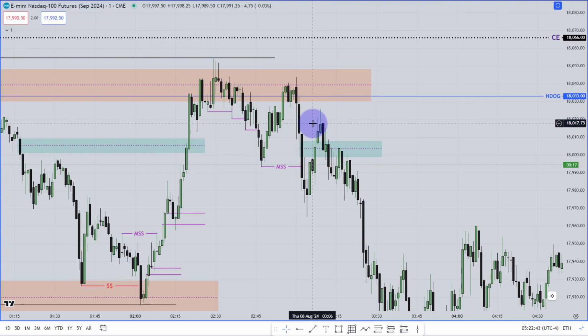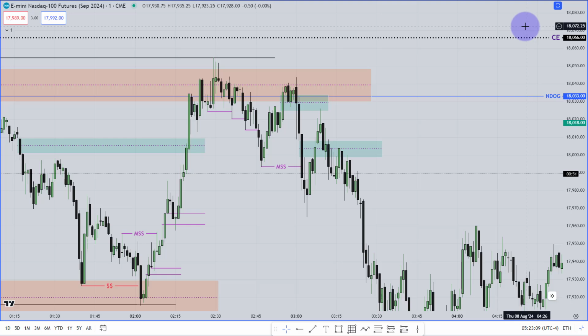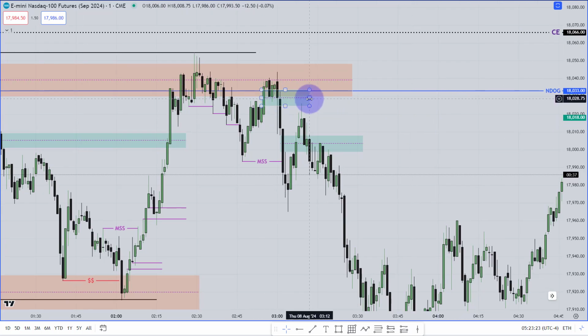Now, right now, ICT is providing 2024 mentorship, which I am also covering in the wizard version. Over there, we have learned about the inversion fair value gap. The high which has taken the liquidity, this is my inversion fair value gap. I'm just not going to explain the inversion fair value gap over here. If you are interested to understand it, then please watch this video. At the end of this video, I have just shown you the inversion fair value gap with explanation. So please, you can watch this inversion fair value gap video.